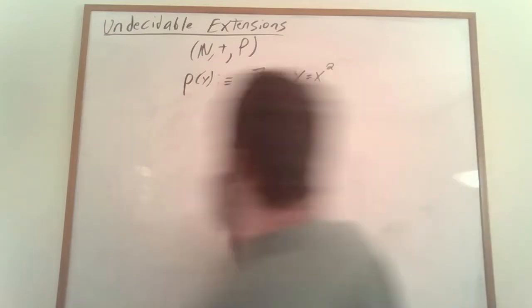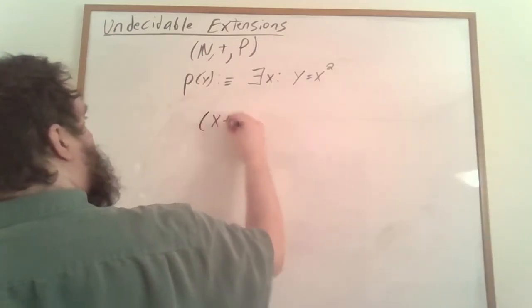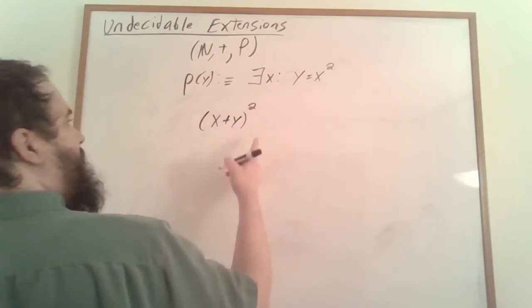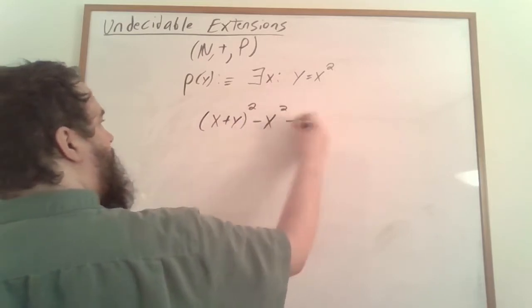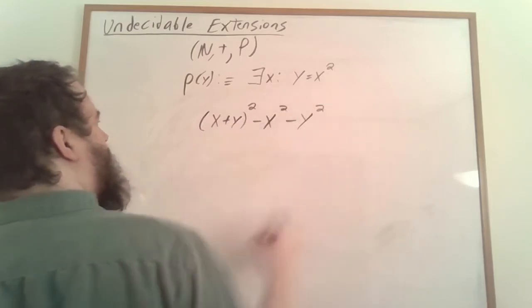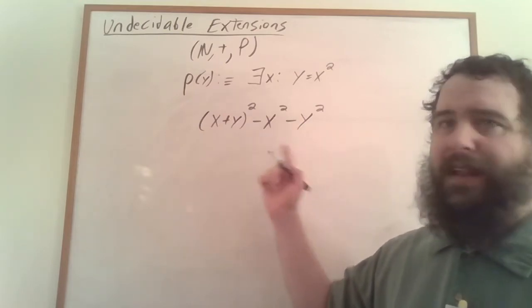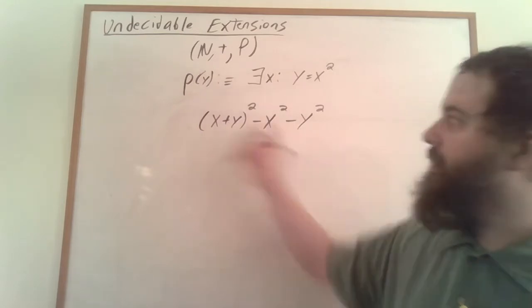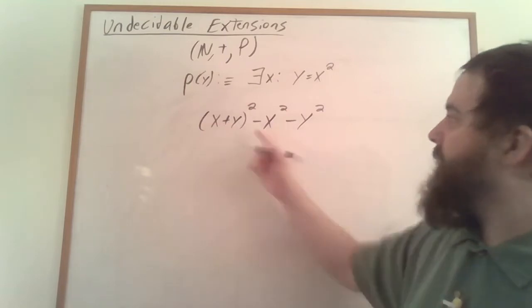All we need to do is take a look at x plus y squared. This number here, we can then subtract off x squared and subtract off y squared. Remember that we can talk about subtraction in our language, provided that we're not subtracting something that's larger than something else, because we don't have negative numbers. But this is perfectly fine.